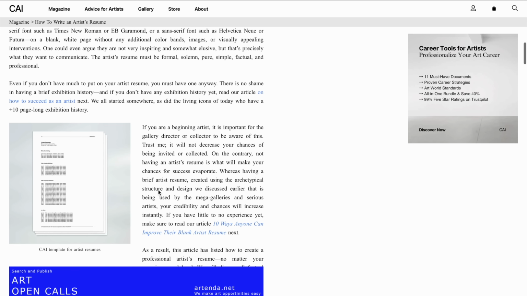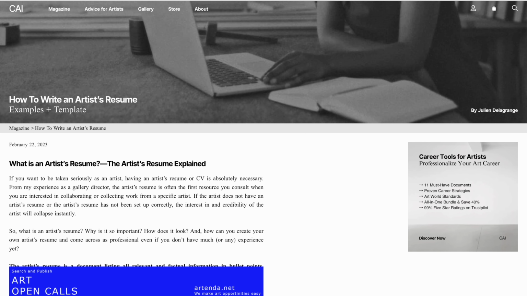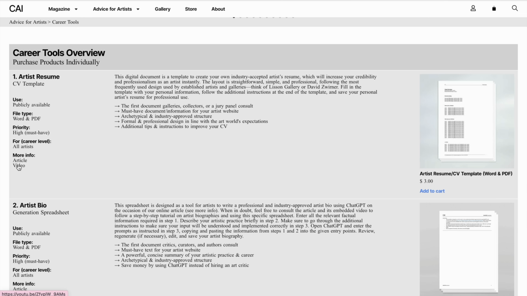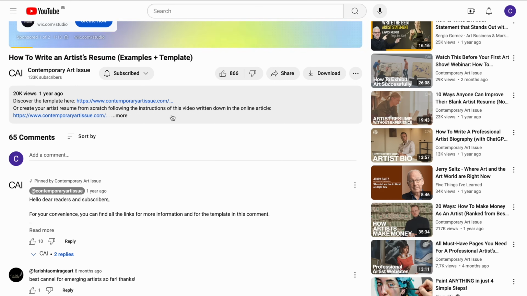I also explain these unwritten rules and have a look at some industry-approved examples from established artists and galleries.